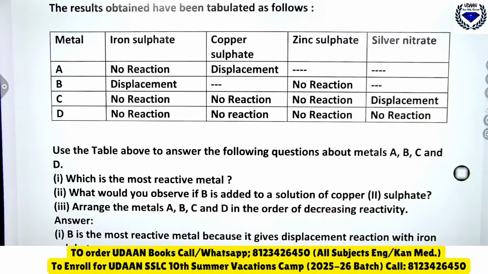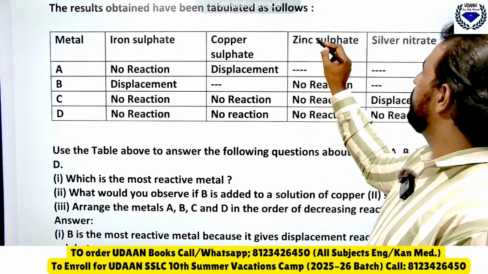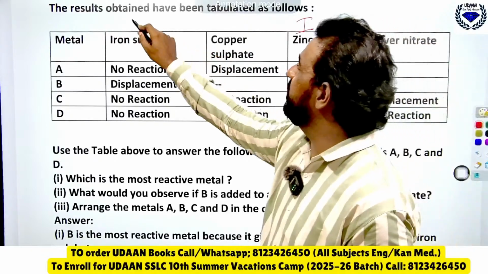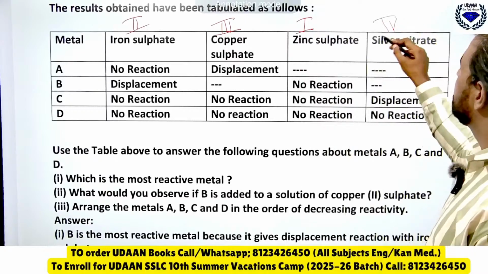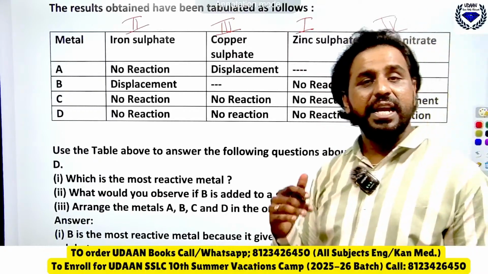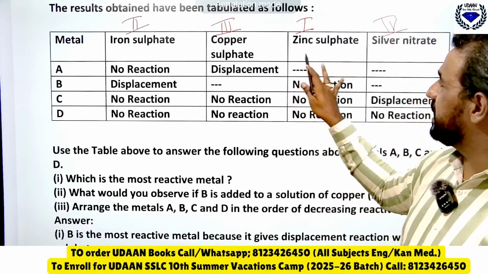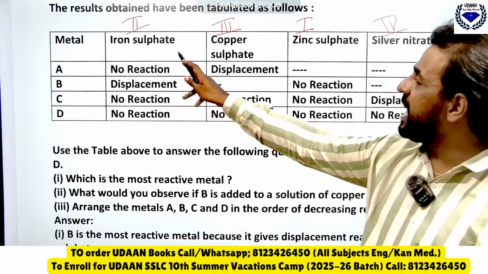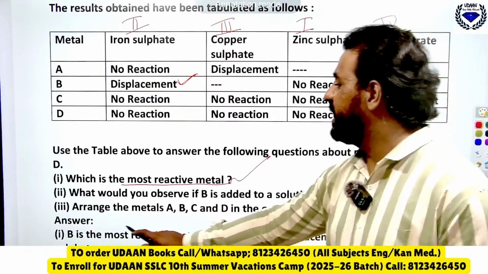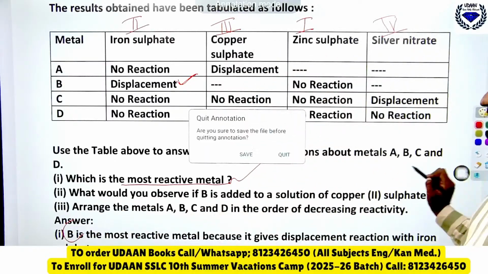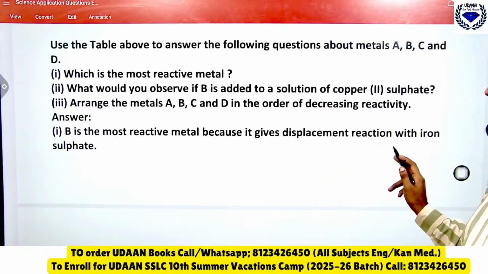Among copper, zinc, silver and iron, which comes first? In the reactivity series, first will come what? Zinc will come first, second will come iron, third will come copper, and fourth will come what? Silver. If you write the reactivity series, remember, first comes zinc. But zinc is not giving a displacement reaction. Second is iron, which is giving a displacement reaction. Therefore which is the most reactive metal here? It is B. Remember, B is the most reactive metal because it gives displacement reaction with iron sulfate.